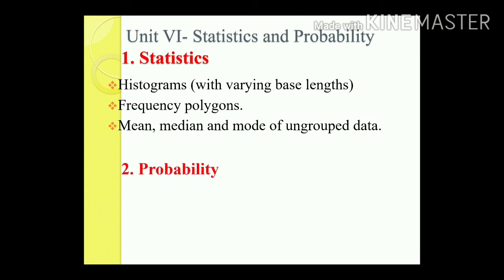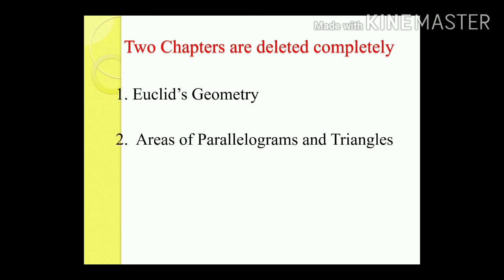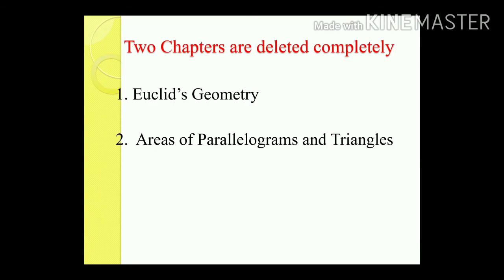The last chapter is probability. This is a very small chapter with only one formula, so no deletion is done from this chapter. Okay, so in total, out of 15 chapters, 2 chapters are deleted completely. One is Introduction to Euclid's Geometry, and the other is Areas of Parallelogram and Triangle. So leaving these 2 chapters, you can study the remaining part, leaving what is asked to delete, and study very carefully. And all the best for your exams.